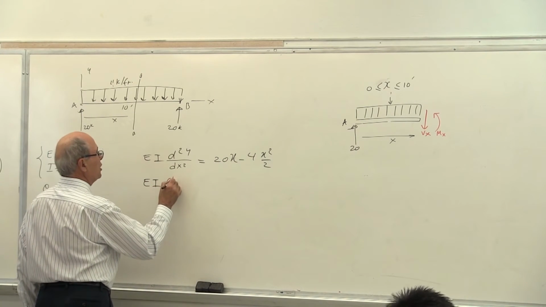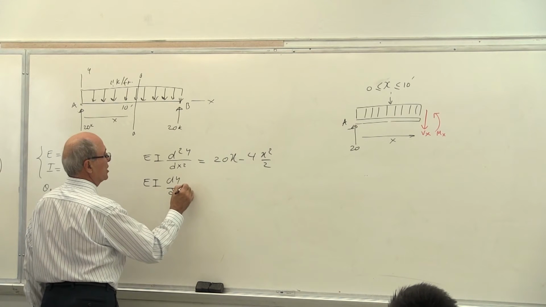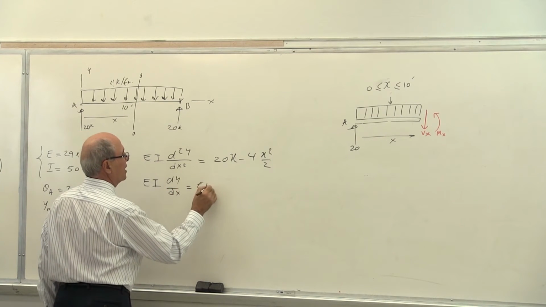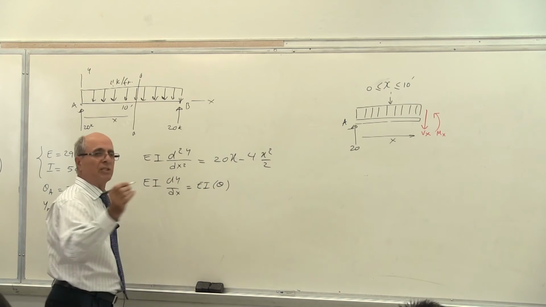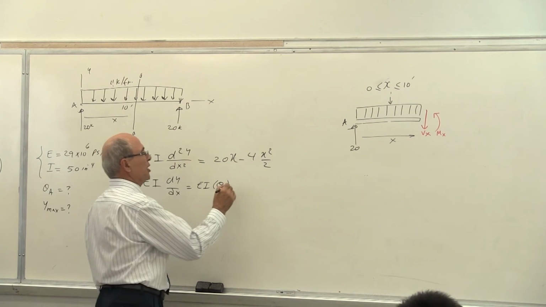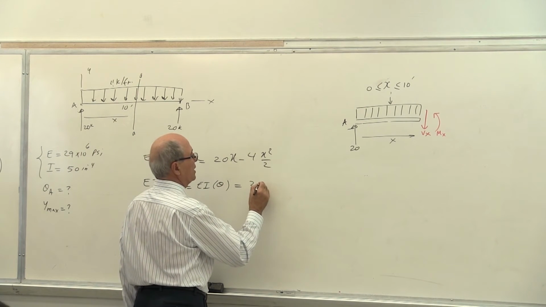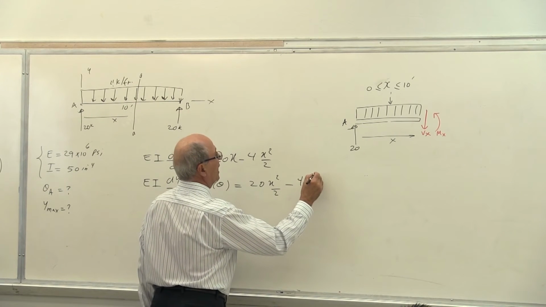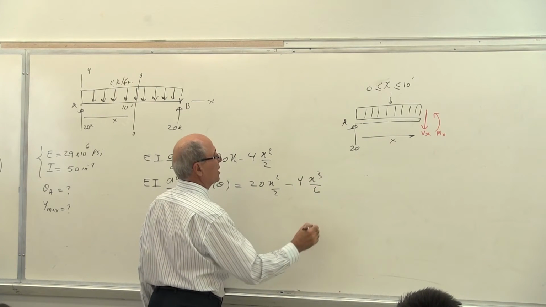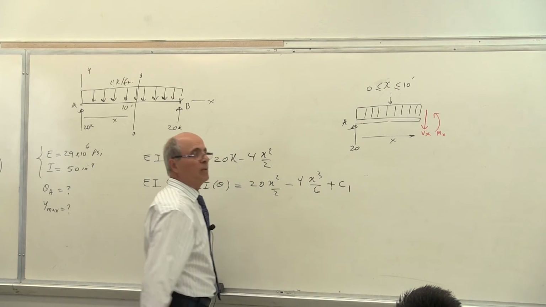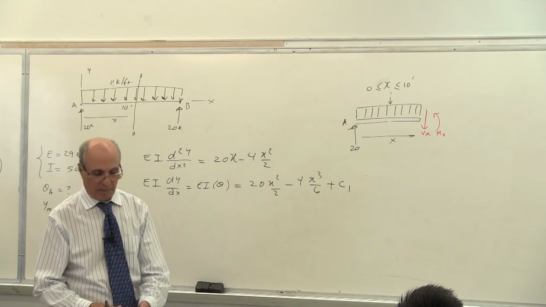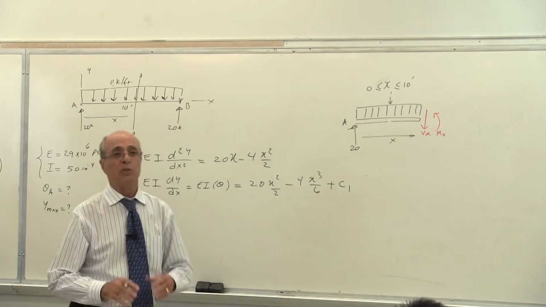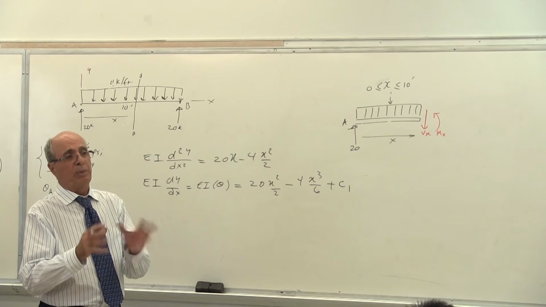EI dy/dx, which is the same as saying EI theta, this is the one you questioned there. Is that correct or not? Equal to 20x squared over 2 minus 4x cubed divided by 6 plus C1. Now a discussion here, something very important that you don't see in the book, but you have to pick up.